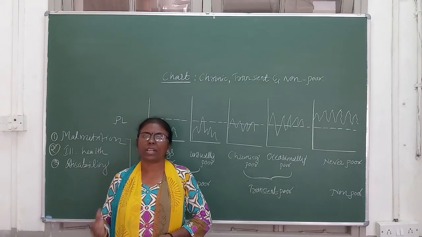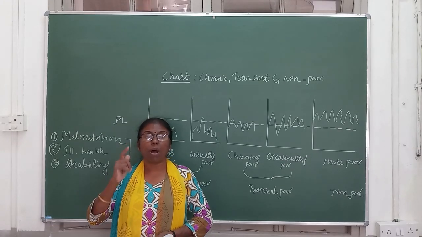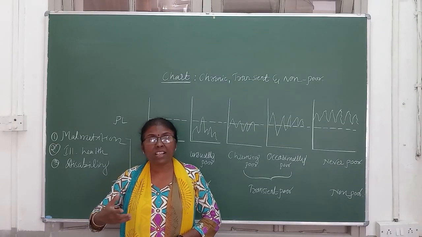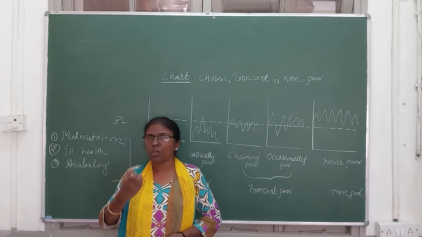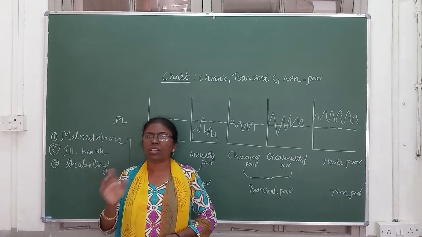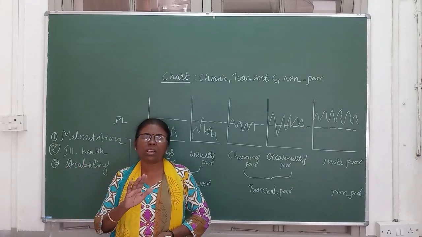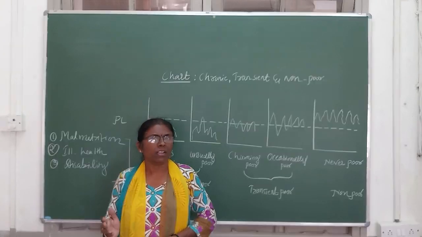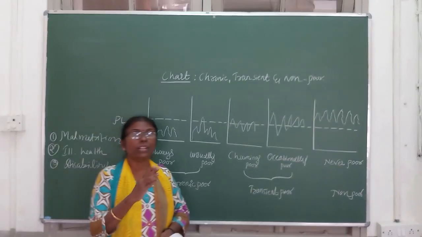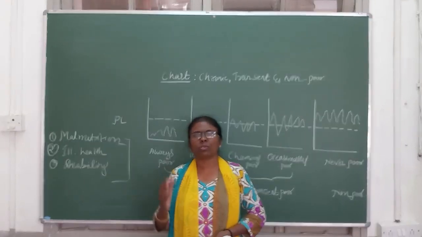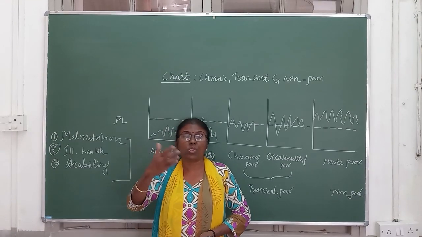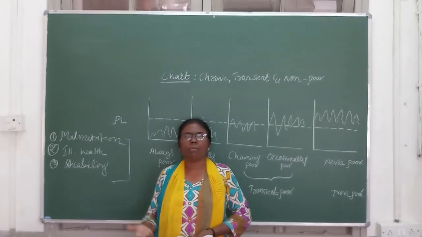and peace of mind. No doubt, my dear students, when poverty is there, ill health is there, malnutrition is there, when they are disabled, they are not in a good condition. Physically they are not in a good condition, and mentally they are not in a good condition. They are totally disturbed, and there is no peace of mind. When there is no peace of mind, they are unable to work. So there is no dignity for them. Yes, for poor. So this is quite wrong, and exploitation is there. So no freedom to them to enjoy the basic amenities of life.